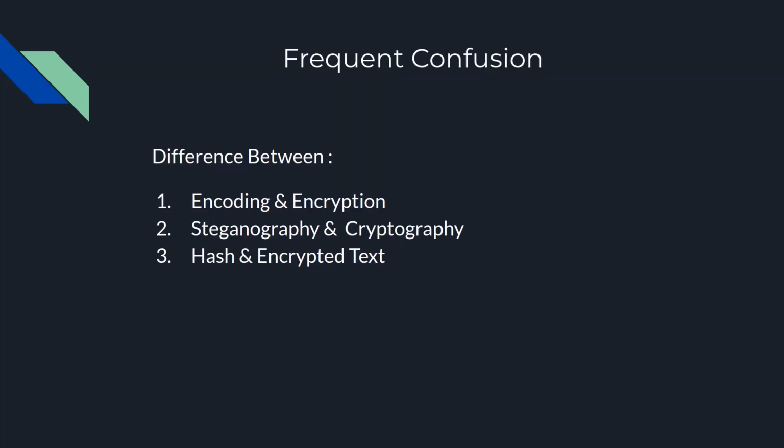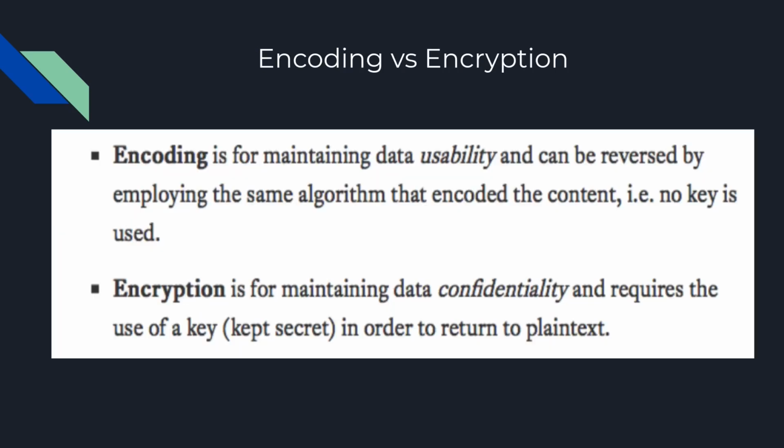So there's a frequent confusion among people when they are starting or when they don't have a lot of knowledge about cryptography. So the three key differences that I want to make sure before we proceed are encoding and encryption, steganography and cryptography, hash and encrypted text. So first, encoding. Encoding is basically meant for data usability.